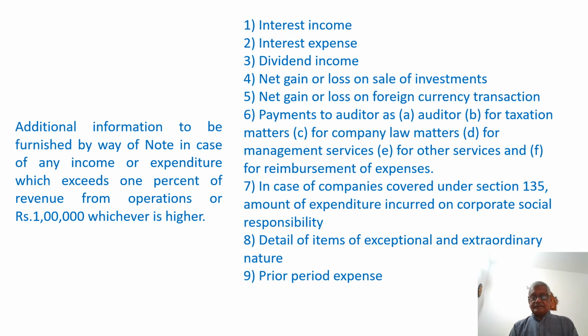The examples could be interest income, interest expenses, dividend income, net gain or loss on sale of investments, net gain or loss on foreign currency transactions, payment to auditor as an auditor or for taxation matters or for company law matters, for management of services, for any other services or for reimbursement of expenses. In case of companies covered under section 135, the amount of expenditure incurred on corporate social responsibility, details of items of exceptional and extraordinary nature, prior period expenses.